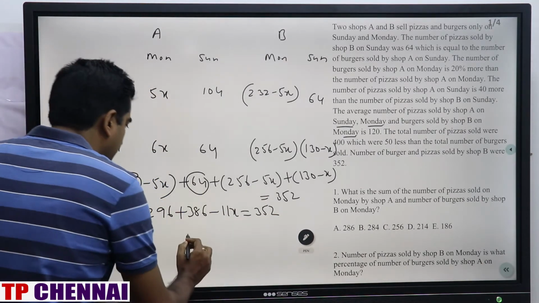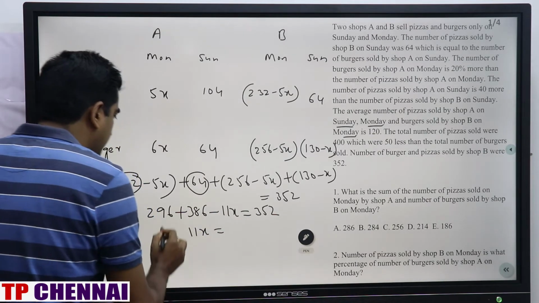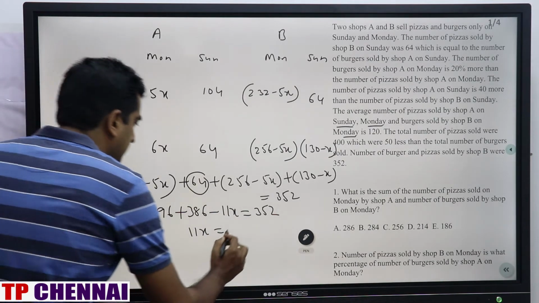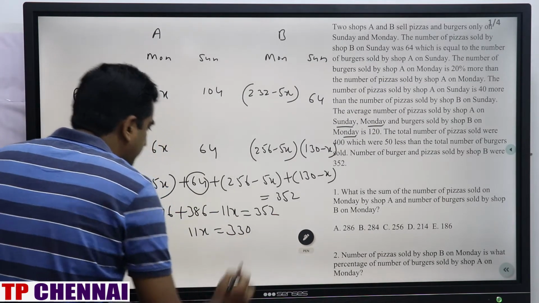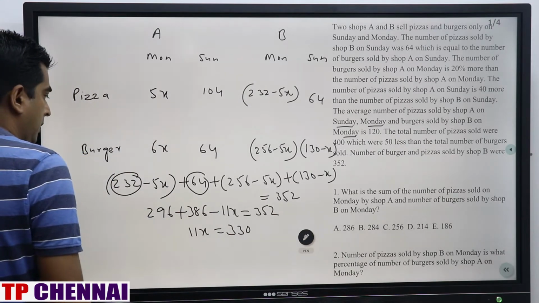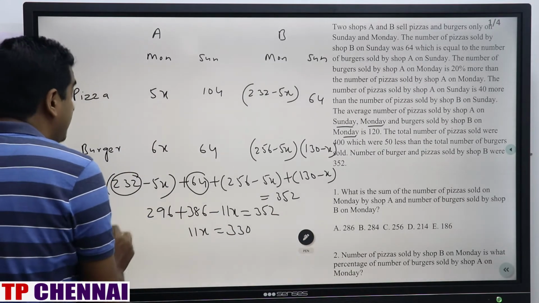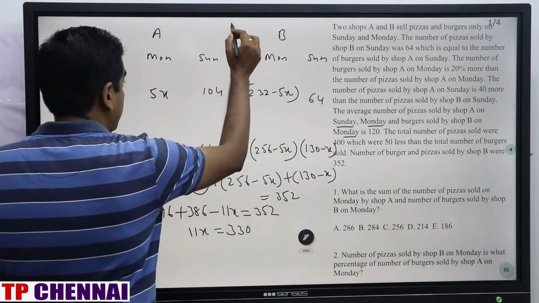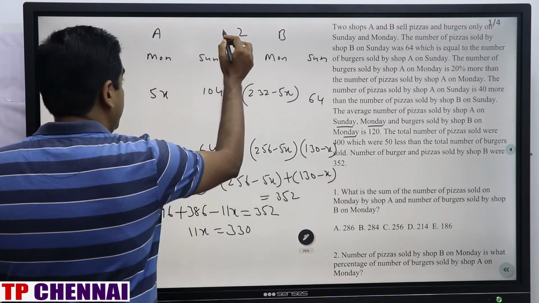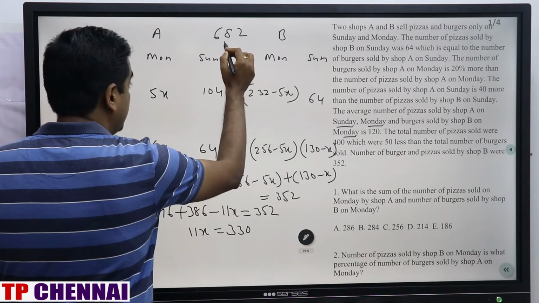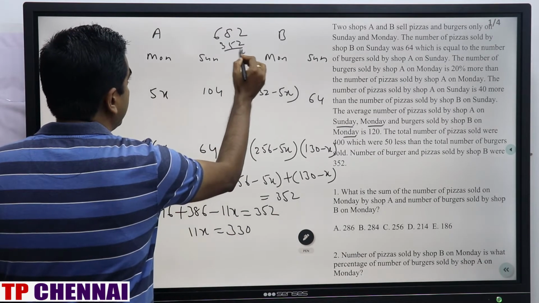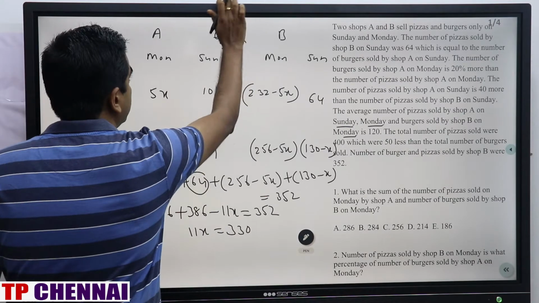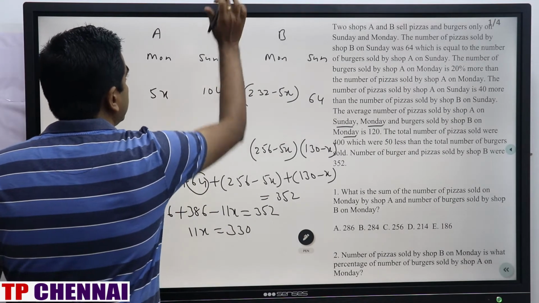So 11x will go to the RHS. This is how much? 296 plus 386 is 682, minus 352, it is 330. Right, this part is 330.